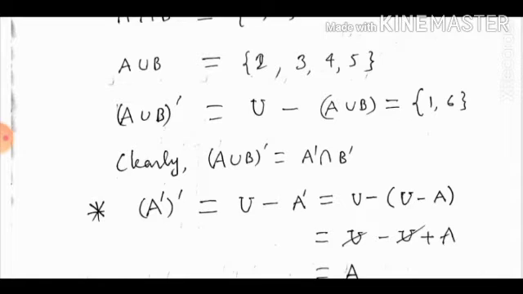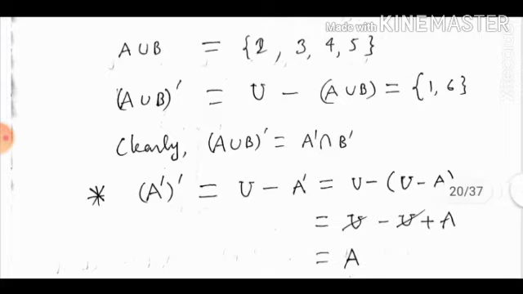Now we can establish the result (A dash) whole dash is A. As (A dash) whole dash is U minus A dash, and A dash is U minus A. So U minus, within a small bracket, U minus A. So U minus U plus A. U is cancelled with U, then we have A.